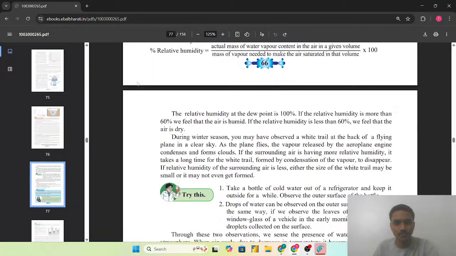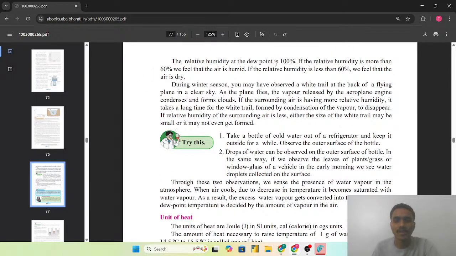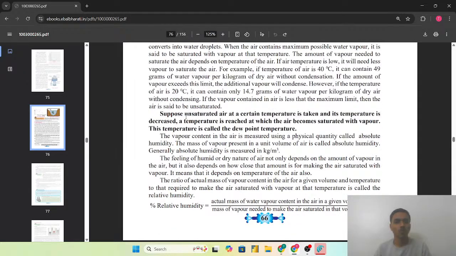So the relative humidity at the dew point is 100%. The dew point we have seen: what is the dew point? Suppose unsaturated air at a certain temperature is taken and its temperature is decreased, a temperature is reached at which the air becomes saturated with the vapor. This temperature is called the dew point of that air.